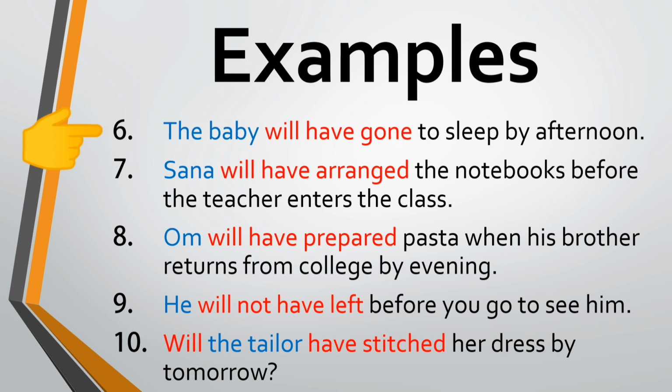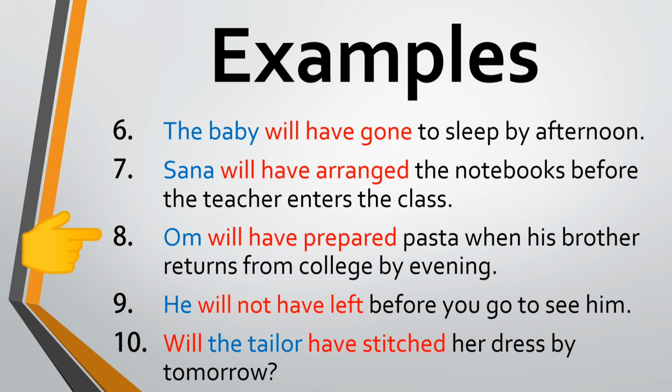The baby will have gone to sleep by afternoon. The baby is third person singular subject, so will have is used with the past participle of the verb go. By afternoon is a future time reference. Sana will have arranged the notebooks before the teacher enters the class. Sana is again a third person singular subject, so will have is used with the past participle of the verb arrange. Before the teacher enters the class is a future time reference.